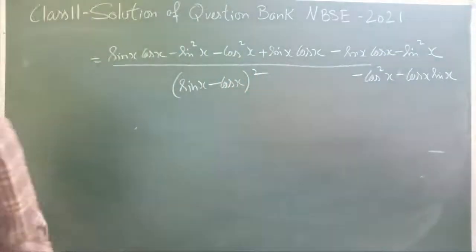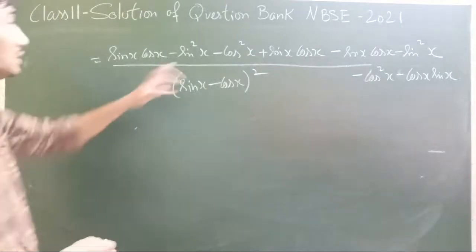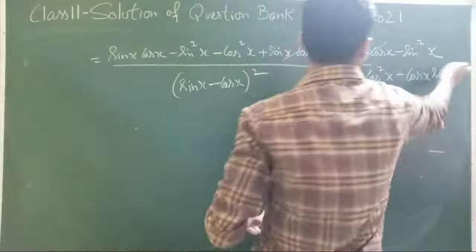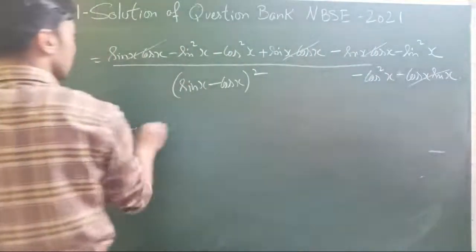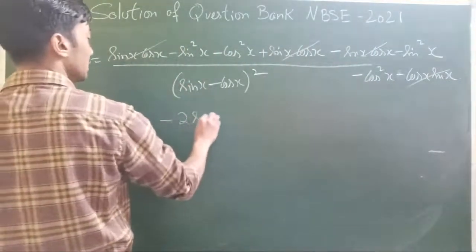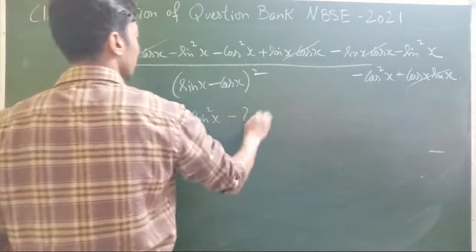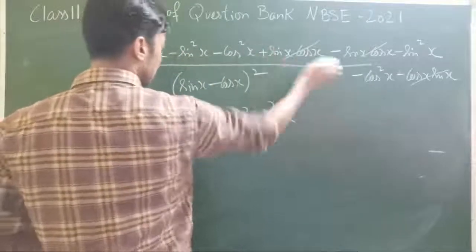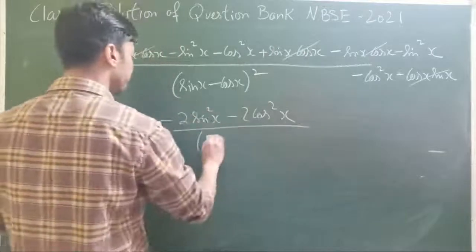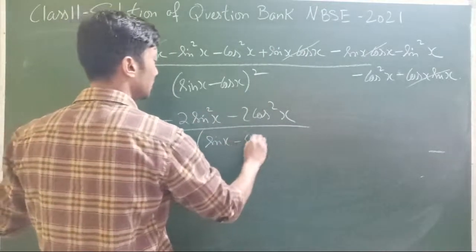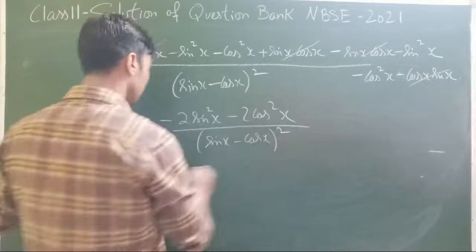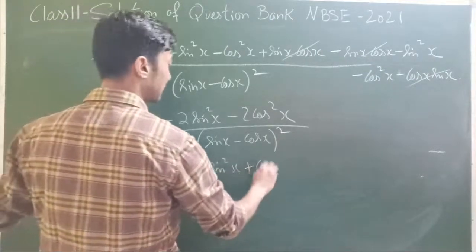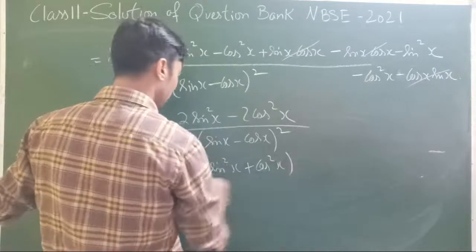So let's see if we can just simplify some terms if possible. Yeah, sin x cos x, sin x cos x. So we are just left with minus 2 sin square x minus 2 cos square x divided by sin x minus cos x whole square. So minus 2 if we take common, that is sin square x plus cos square x.